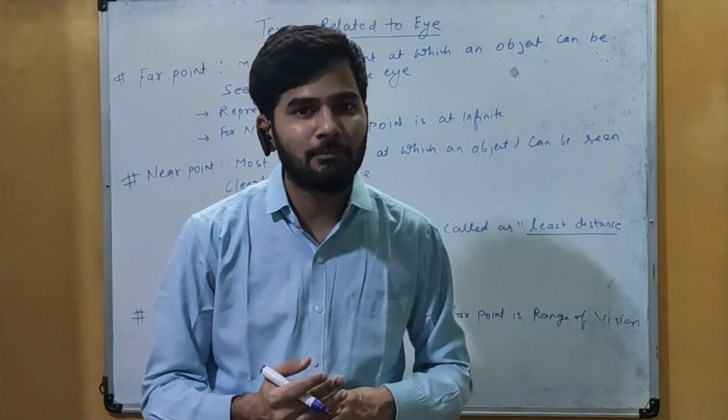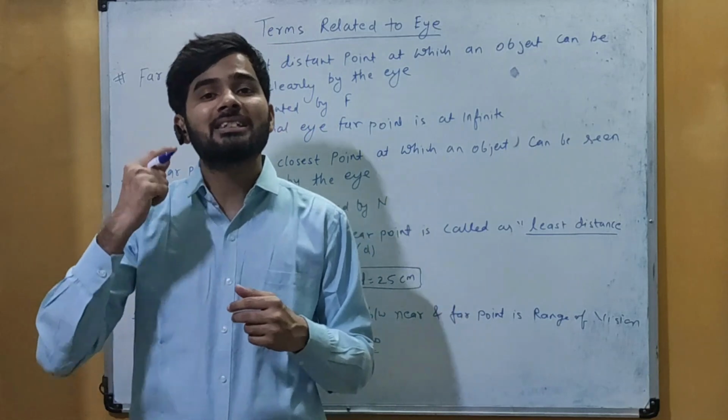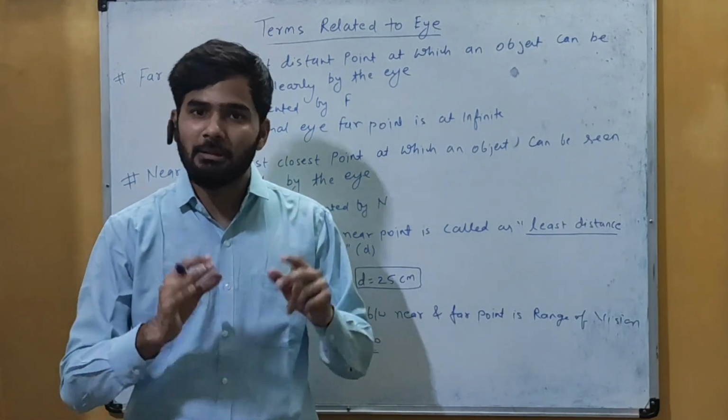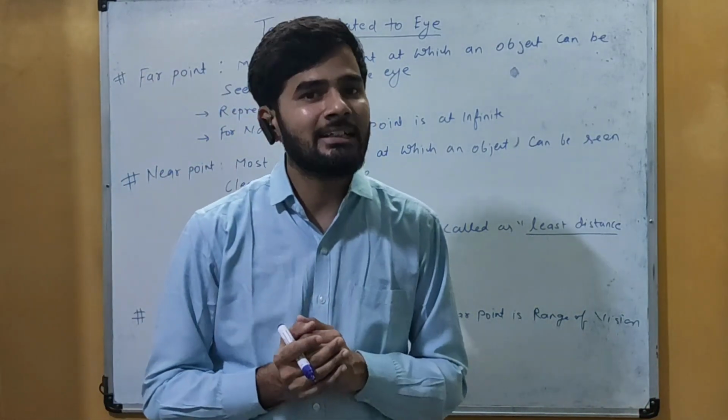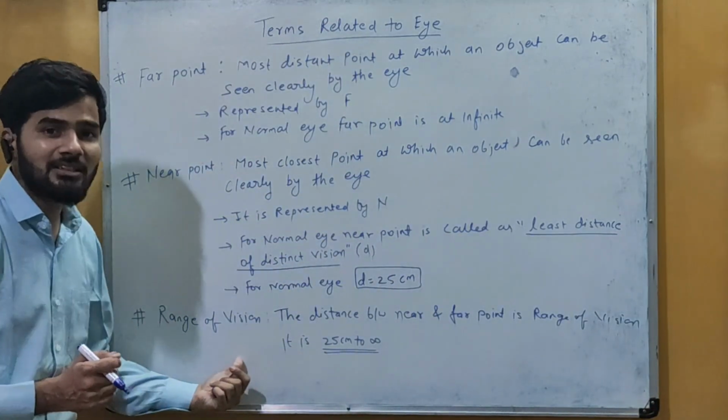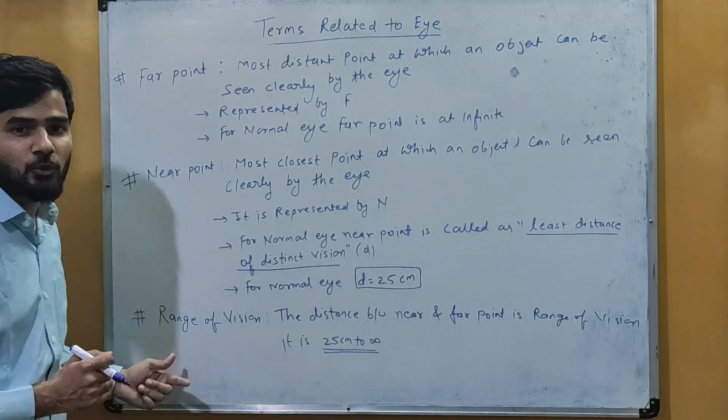उसके पास में ले जाने के बाद you have to change the ciliary muscles by which you can see, but normally only up to 25 you can see.